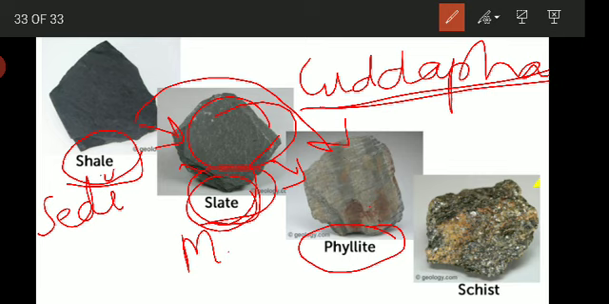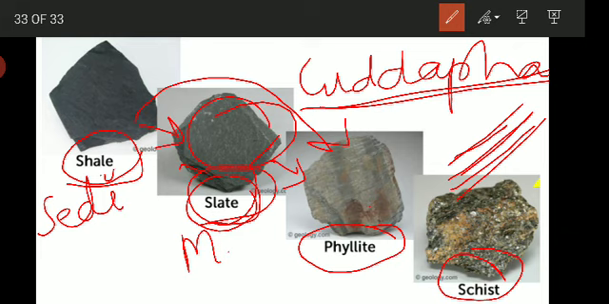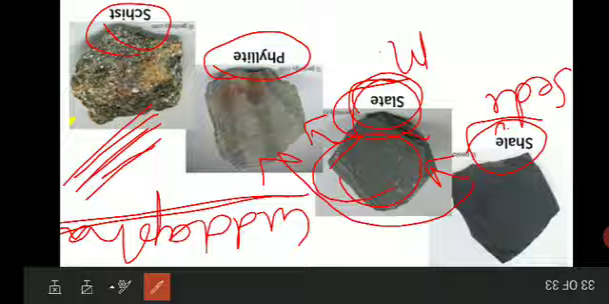Then one more type of rock, that is schist. Schist shows schistose structure. So what is that schistose? The platy and flaky, elongated minerals seen in the rock, that is called schist, which is a very important metamorphic rock. So the different metamorphic rocks are gneiss, quartzite, marble, slate and schist. These are the different metamorphic rocks.